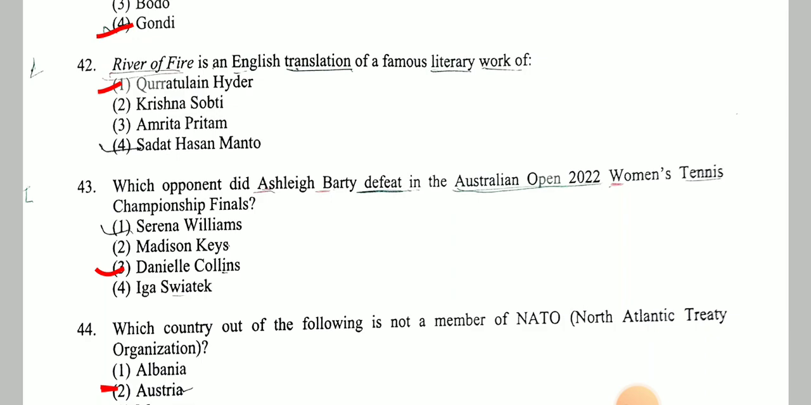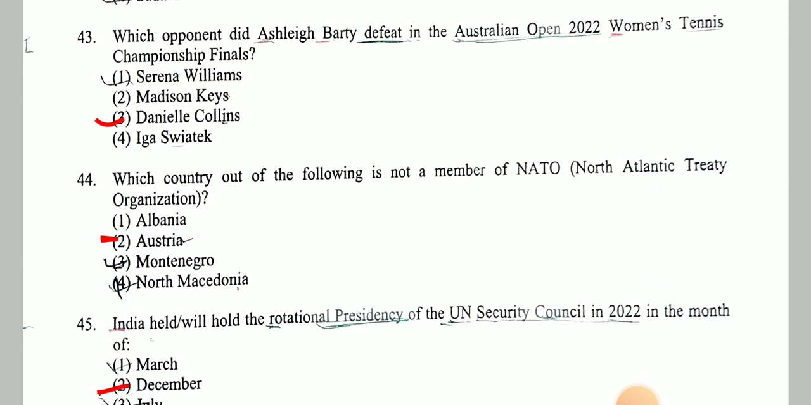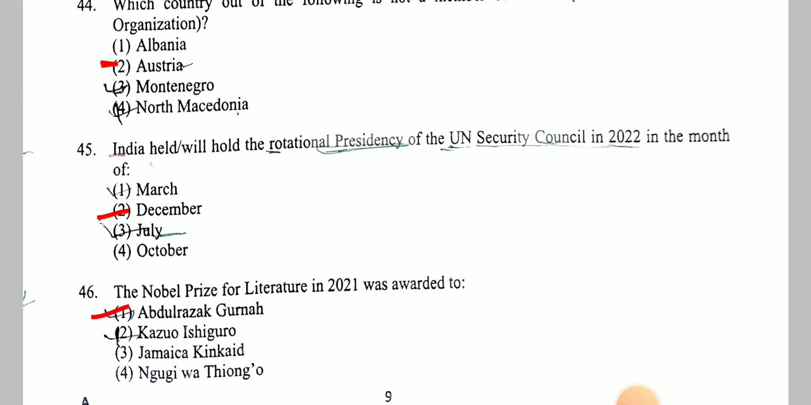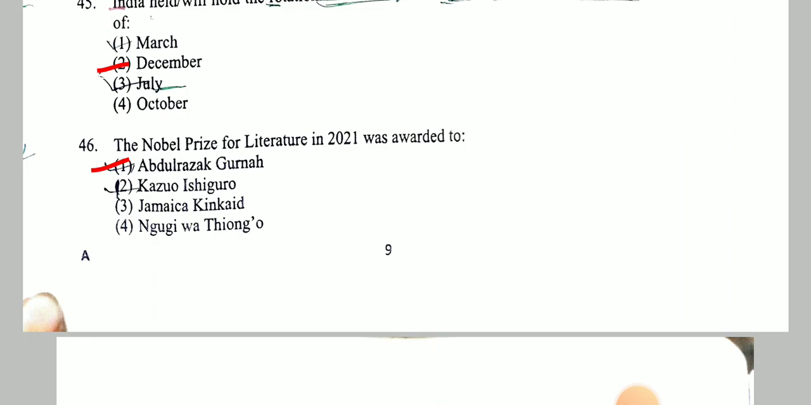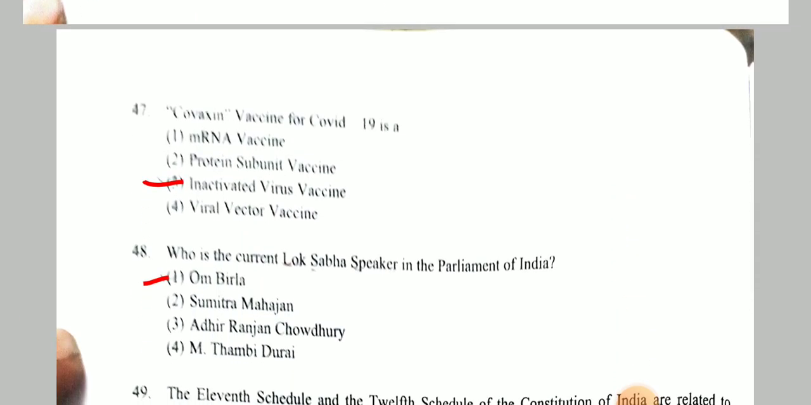Next, which opponent did Ashley Barty defeat in the Australian Open 2022 Women's Tennis Championship Finals? And it's Danielle Collins. Next, which country out of the following is not a member of NATO, North Atlantic Treaty Organization? Answer is Austria. Next, India will hold the rotational presidency of the UN Security Council in 2022 in the month of December. The Nobel Prize for Literature in 2021 was awarded to Abdulrazak Gurnah. Next, Covaxin vaccine for COVID-19 is an inactivated virus vaccine.